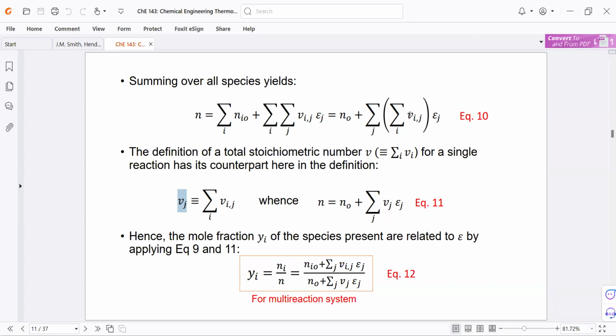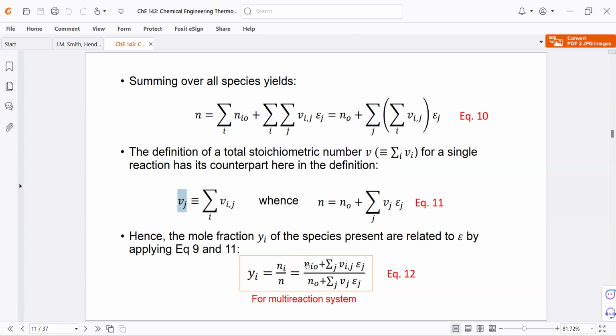We also make an analogous equation as our previous one for the mole fraction y sub i. So this is how we write it. Again, it's n sub i over n. That's the expression for y sub i.